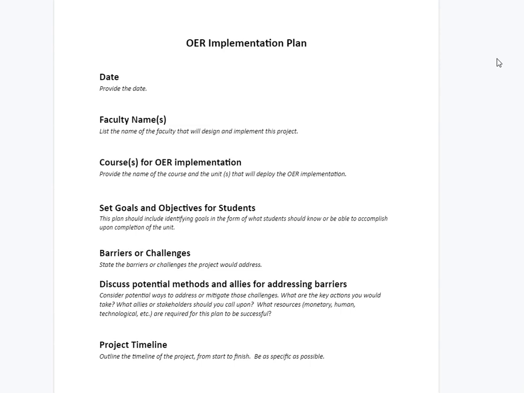The project timeline would help us direct their individual project based on whatever they needed. So if they stated they wanted to have this OER by fall, we would make sure that that would happen. If they stated they wanted it by spring, we would make sure that that would be ready by spring.